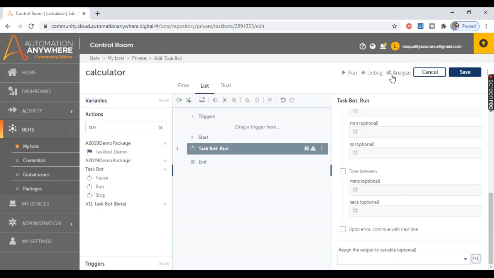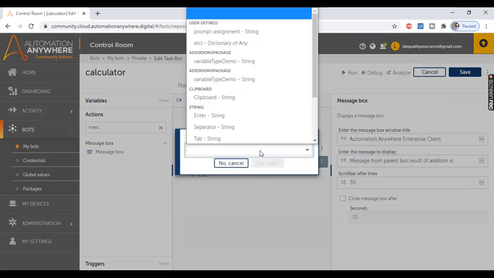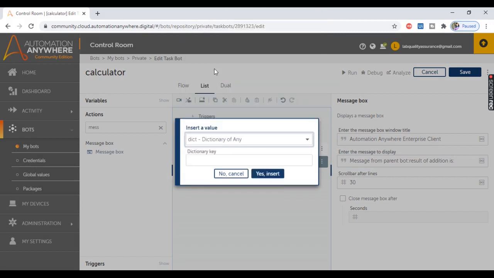So click on create and select, and I'm going to add a message box to display the results which come from the childbot. So let me add a message box here. Let's give the message as message from parent bot, result of addition is, and this result is inside a variable, so hit F2 and from here select this dictionary variable,